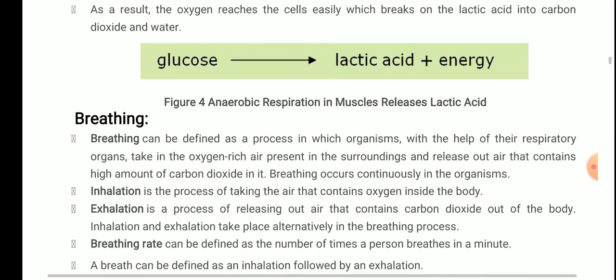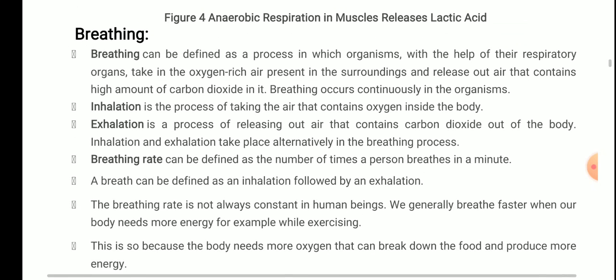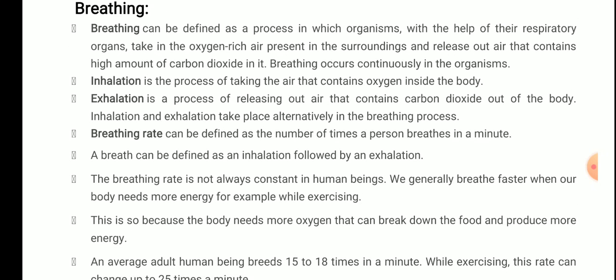Next topic is breathing. What is breathing? Breathing can be defined as a process in which organisms, with the help of their respiratory organs, take in oxygen-rich air present in the surroundings and release air that contains a high amount of carbon dioxide. Breathing occurs continuously in the organism. So when oxygen is inhaled and carbon dioxide is released out, that process is